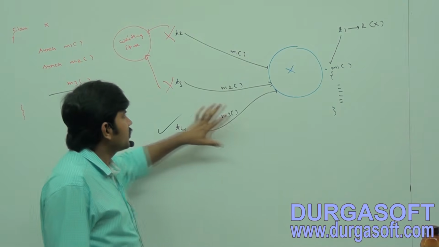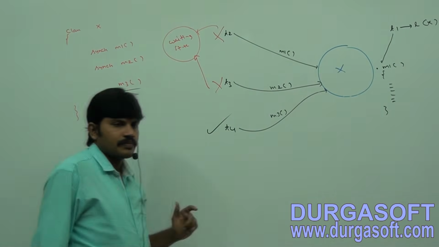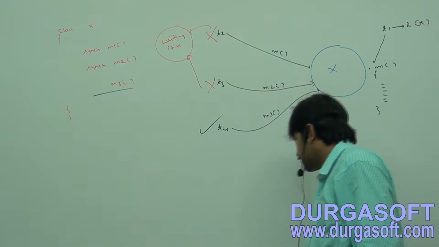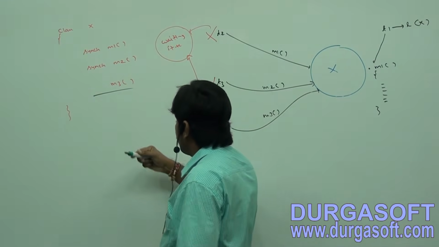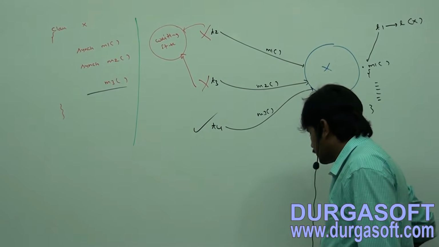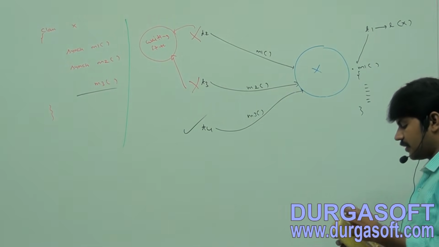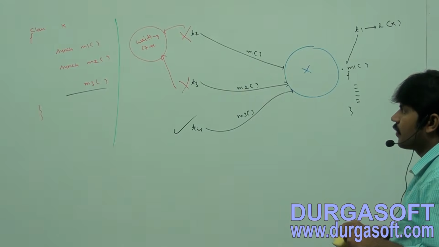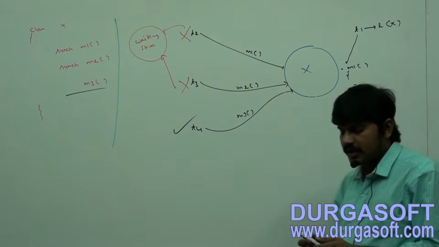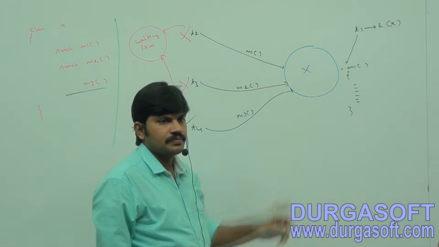Okay, so make sure, better to take this example. Class X with sync M1, sync M2, sync M3. M1, M2, M3. Next, on this object, T1 came to execute the M1 method.